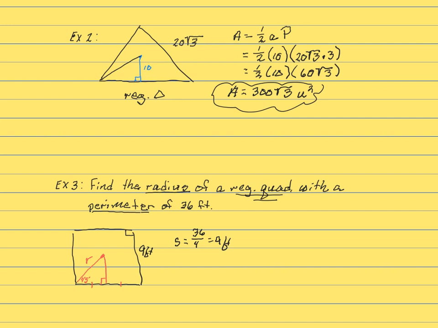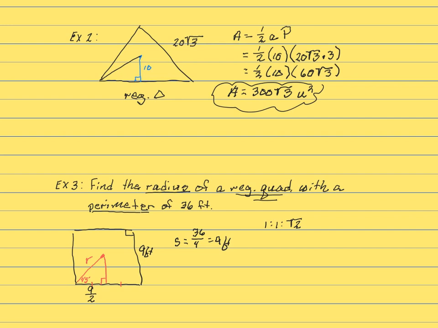When we work with our 45, 45, 90 triangle, my ratio is 1 to 1 to the square root of 2. If the apothem bisects a side and my side has a length of 9 feet, then I know that this half of the side is 9 divided by 2, and we just leave it as our fraction.